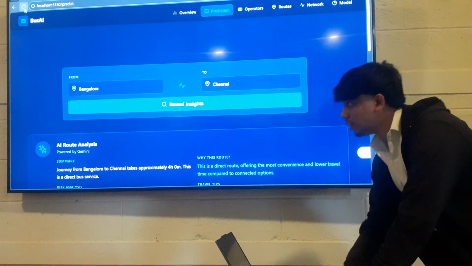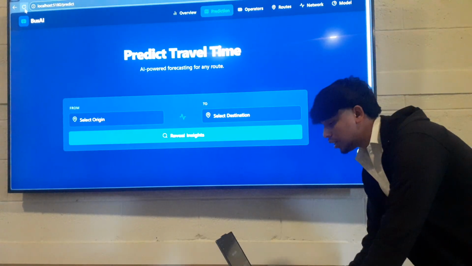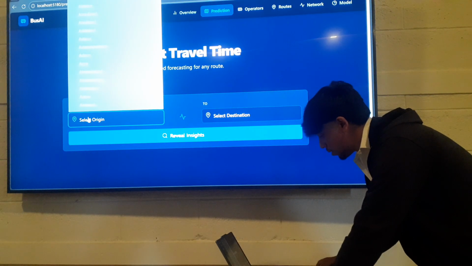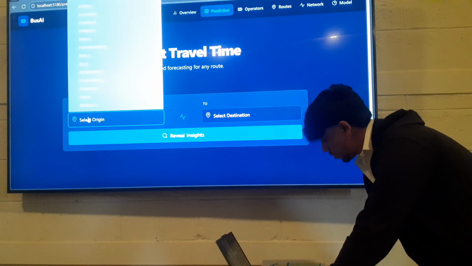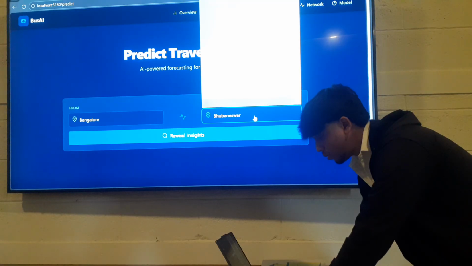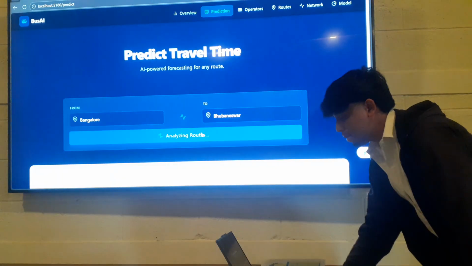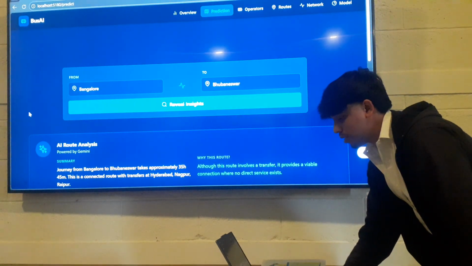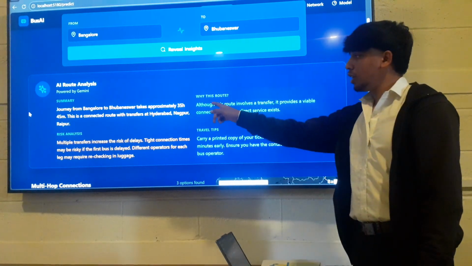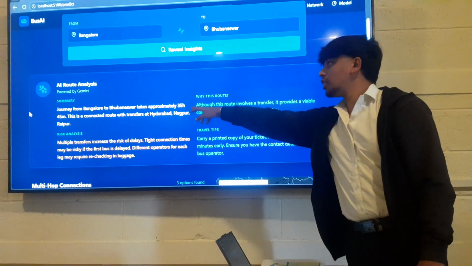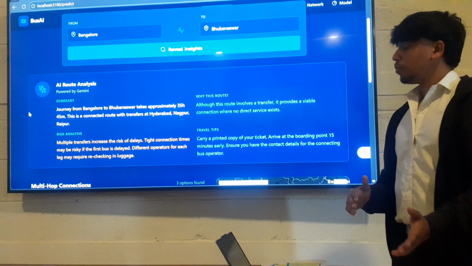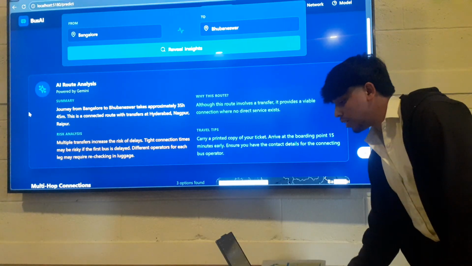Now let us consider a journey where there is no direct route, something like Bangalore to Bhubaneswar. Since there is no direct route, the Gemini API suggests that it takes approximately 35 to 36 hours to go from Bangalore and reach Bhubaneswar.